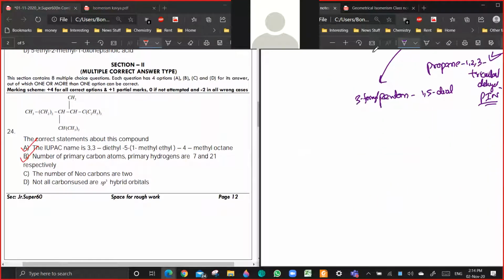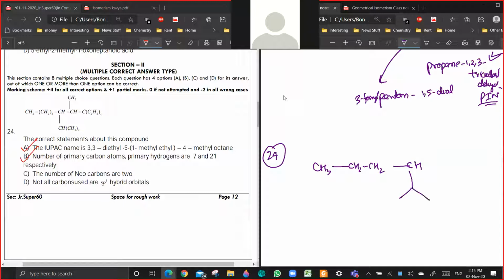Okay, let me check. So it's ethyl, methyl, methyl. Yeah, it's not in alphabetical order. So you see the name should be something like, CH3, CH2, CH2, CH.